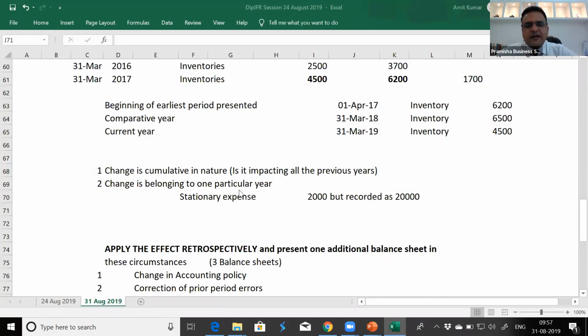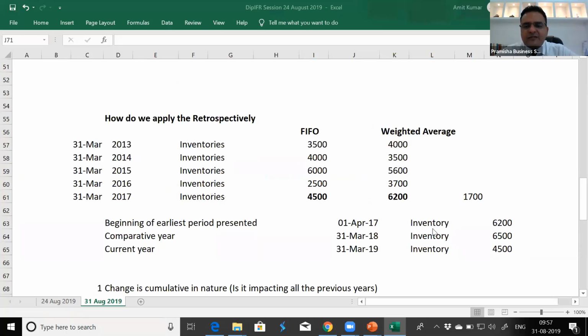But in case of inventory, or in case of your property, plant and equipment, if you're charging depreciation on straight line method, it will not impact cumulatively. But if you're charging depreciation on reducing balance method or written down value method, each year gets impacted and you have to recalculate it. So when you recalculate it, the new balance will be on the new accounting policy or the new change, like we did here. The weighted average recalculation, as if we have been using weighted average since beginning, will give us the balance of 31st March 17.